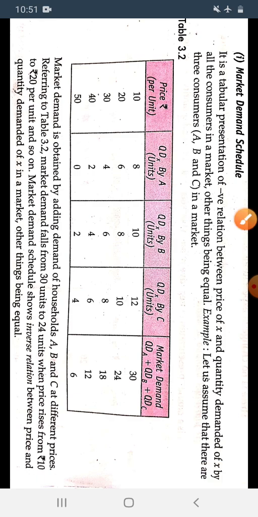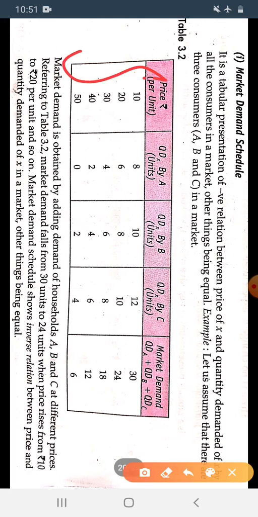Now the price of the commodity is given. The quantity demanded of the X commodity by consumer A. We can take anyone, that is Ria, Rishit and Garima. These are all the consumers. It is up to you. You can take XYZ, ABC, anything.